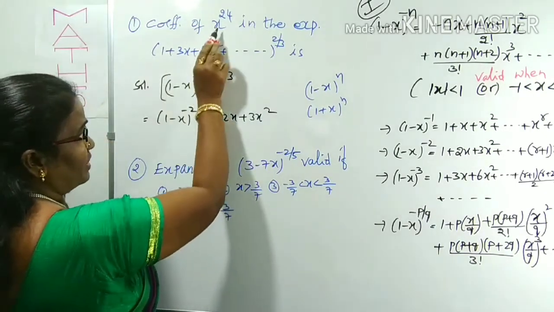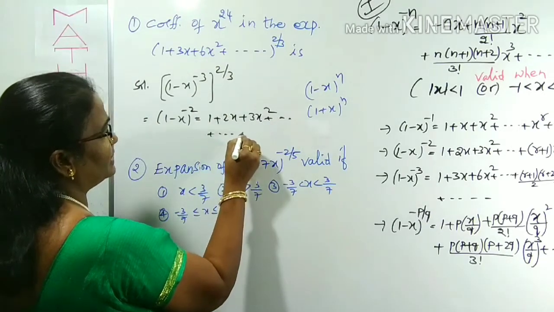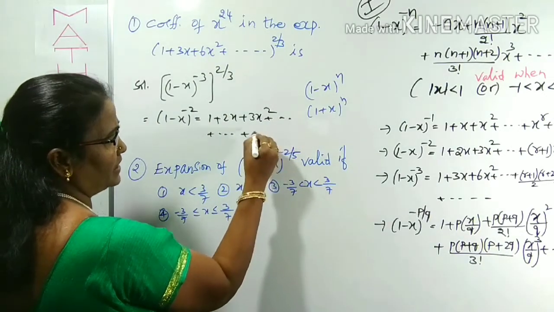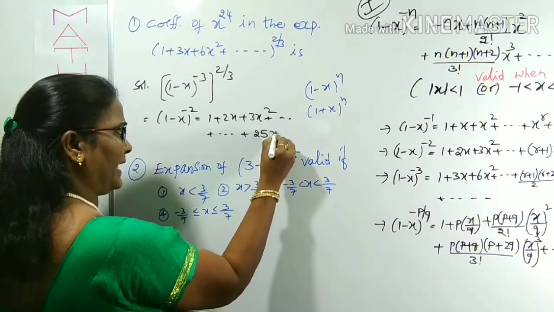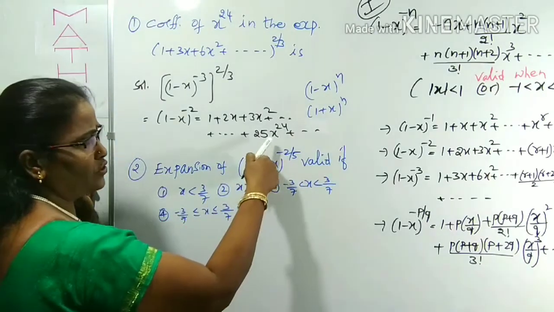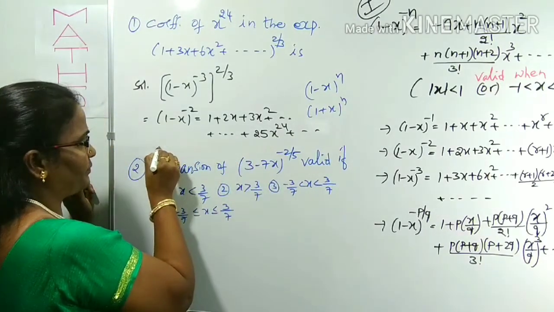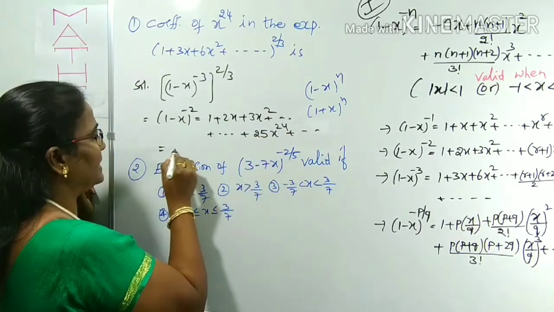What is asked? X power 24 means what? Somewhere 24, x power 24 is there. Therefore the multiple for x power 24 becomes 25, x power 24 plus so on. So indirectly, what is the coefficient of x power 24? Clearly 25. That is all that is asked.